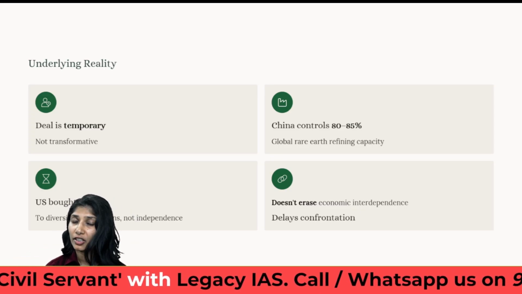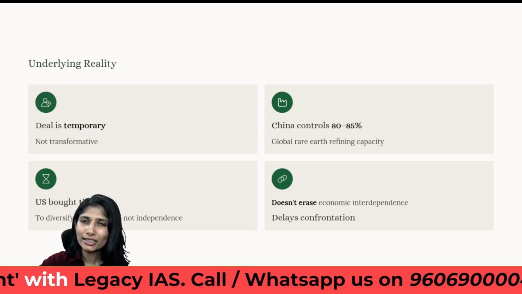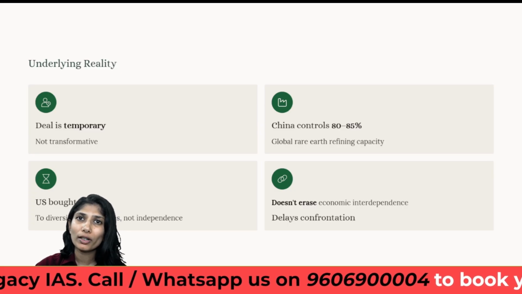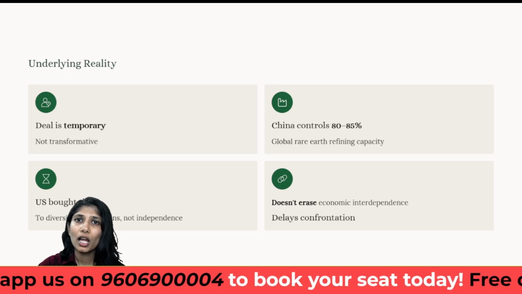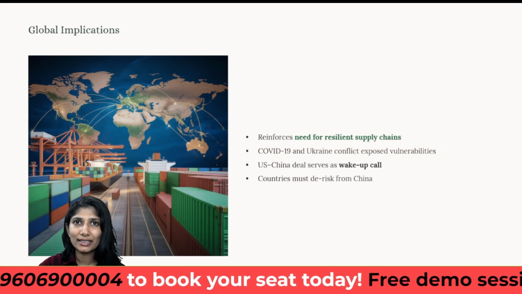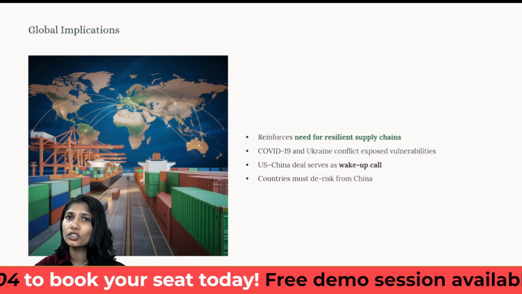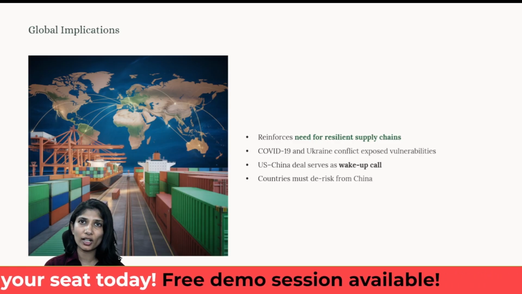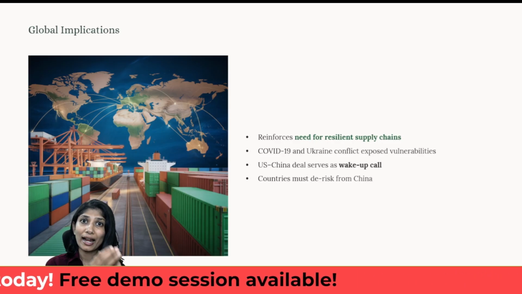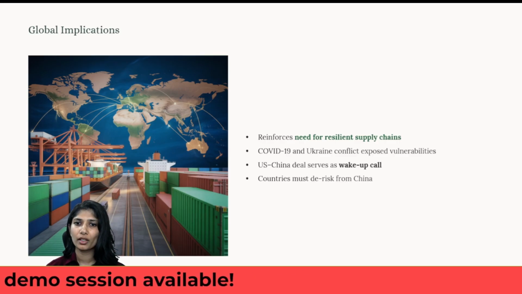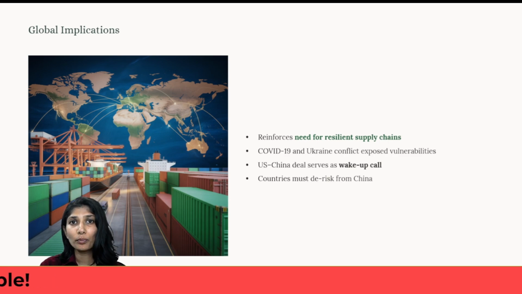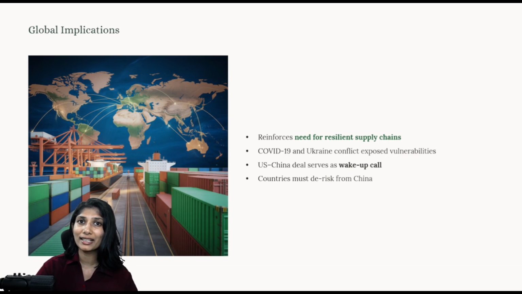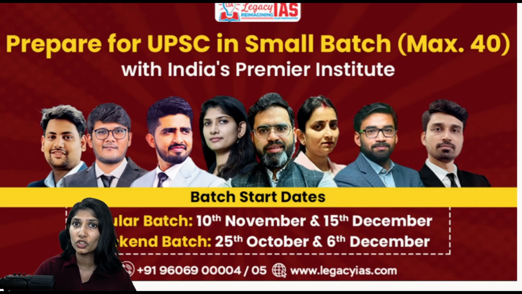So what it looks like is the US has just bought time in order to diversify before it can act. This does not mean that there is no interdependence, because the US becomes China's first exports and second imports. So this showcases that it is a wake up call. This US-China deal is a wake up call for all the other countries that you have to de-risk yourself from China.